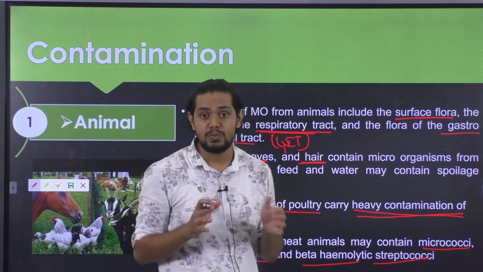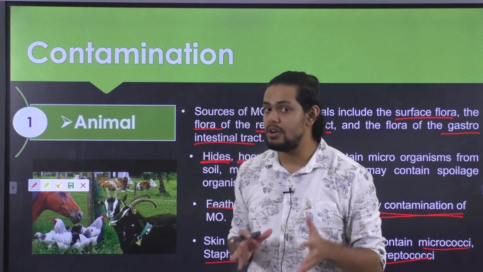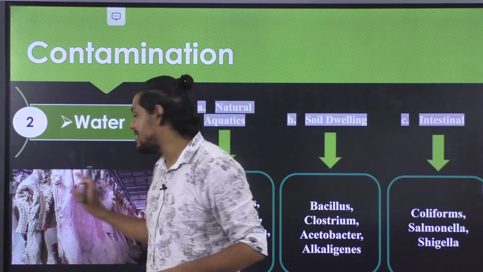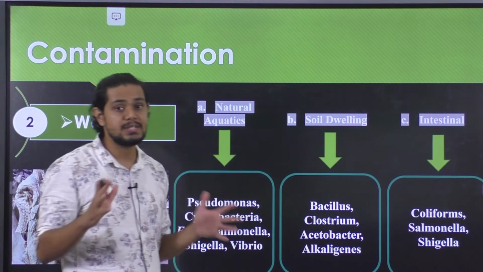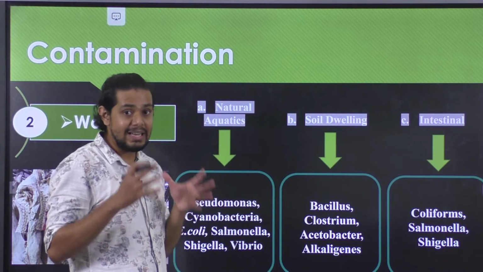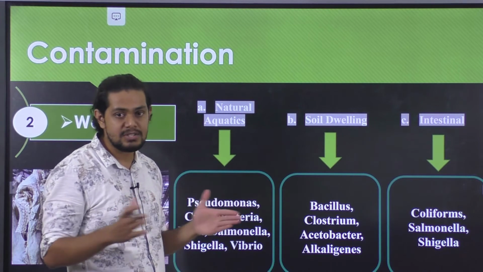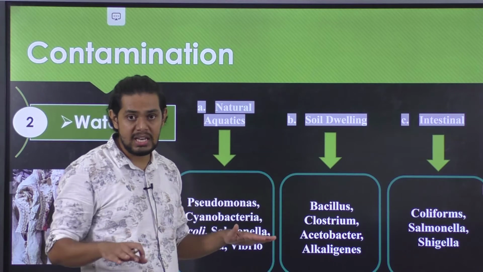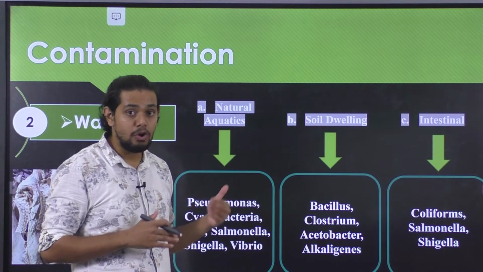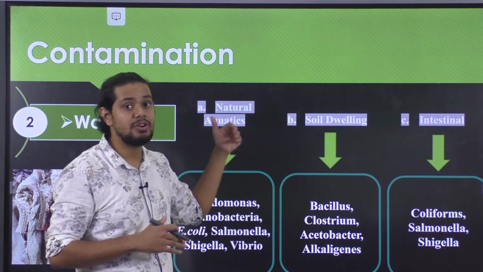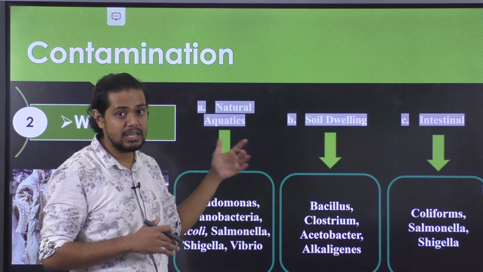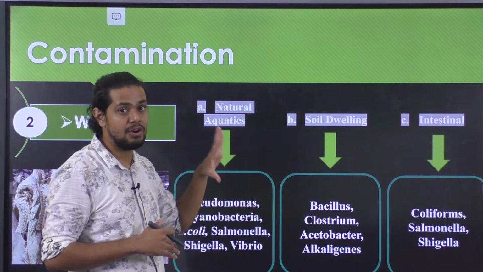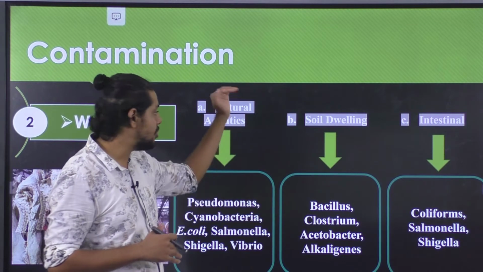So the animal is one of the primary sources of contamination of meat as well as meat products. So this was about the animal. Next we have water. Water is one of the major ingredients used in the meat industry. Besides being used for cleaning the floor, it is also used for cleaning and sanitation of the meat, because hot water as well as steam is effectively used for cleaning and sanitization of meat equipment and also the carcass.